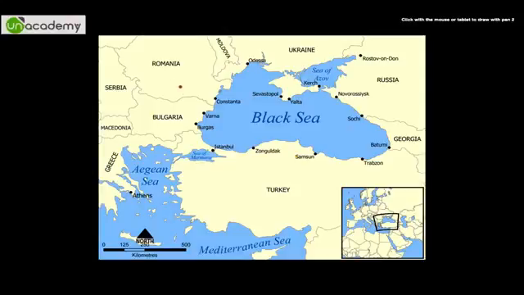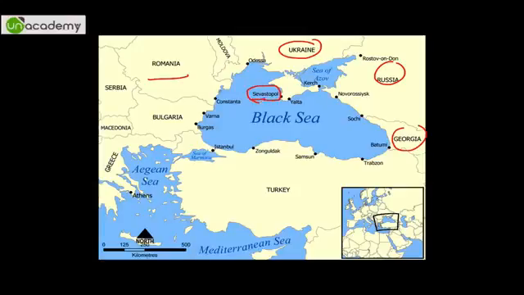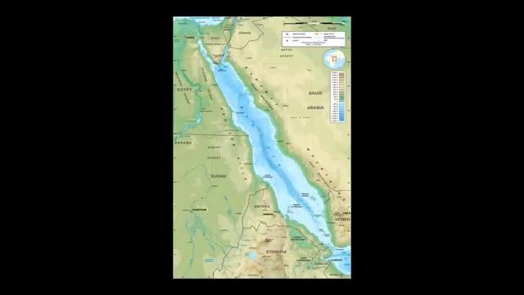Now this is the Black Sea, this is Romania, this is Ukraine, this is Russia, Georgia, Sevastopol. You must be knowing this. Russia, Ukraine, some issue. Remember? Don't remember? Please Google it. Turkey and Bulgaria. So these are the countries that are surrounding the Black Sea. By the way, why is the Caspian Sea famous? Because it is the largest inland water body by area on earth.